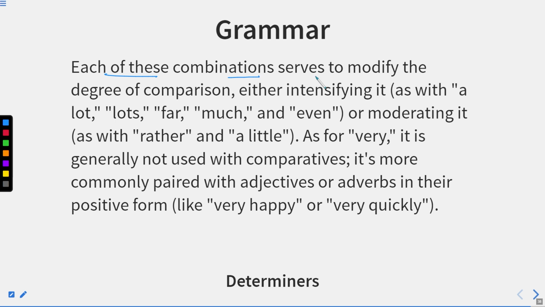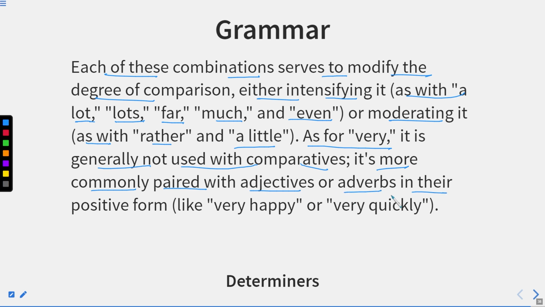Each of these combinations serves to modify the degree of comparison, either intensifying it, as with a lot, lots, far, much, and even, or moderating it, as with rather and a little. As for very, it is generally not used with comparatives. It is more commonly paired with adjectives or adverbs in their positive form, like very happy or very quickly.